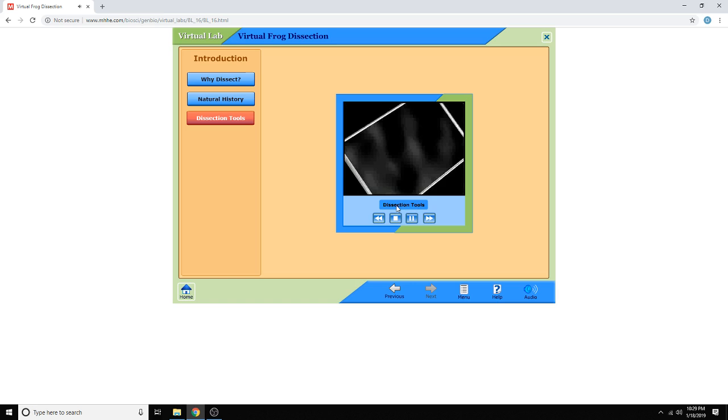The tools needed for a frog dissection include a dissecting pan, pins, scissors, probe, and tweezers. The bottoms of dissecting pans are covered with a layer of wax. Pins are used to hold the frog in place on the bottom of the pan. Scissors are used for cutting. The probe and tweezers are used to gently move or push organs aside, or lift them for a better view of what lies below.